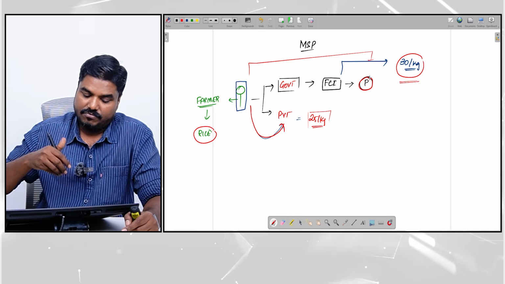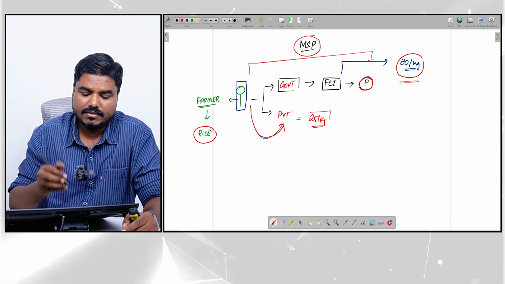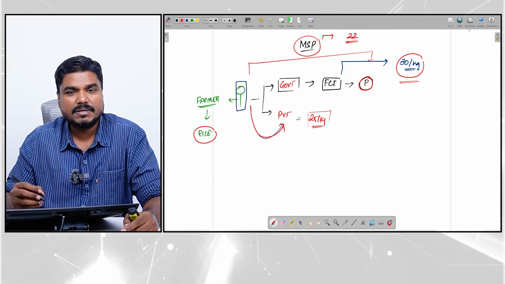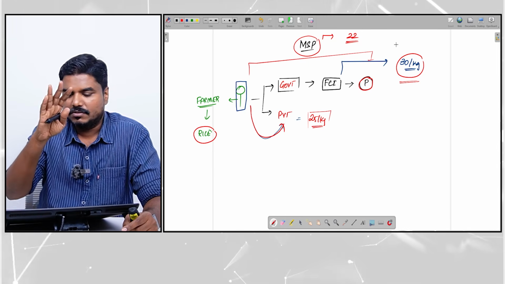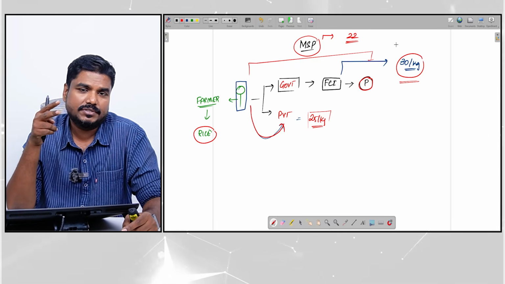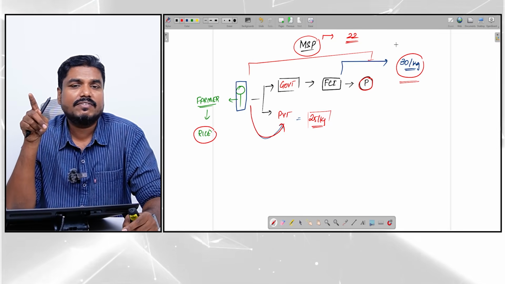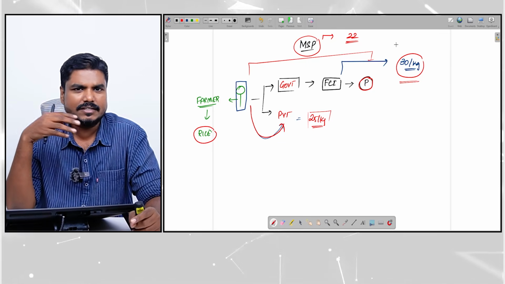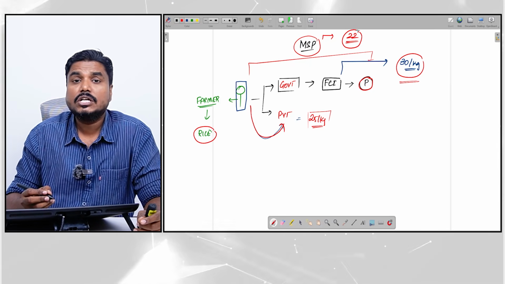Right? What we have to know here is that this MSP support is not available for all the crops. This MSP support is available only for 22 notified crops. So it is not available for everything. If you are growing brinjal or tomato, MSP is not available. MSP is available only for 22 notified crops, which includes around 14 kharif crops, 7 rabi crops and 2 commercial crops. This includes cereals, pulses, oil seeds, all those things. So the focus is only on 22 crops.